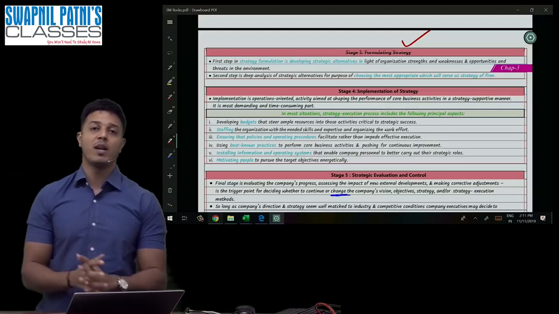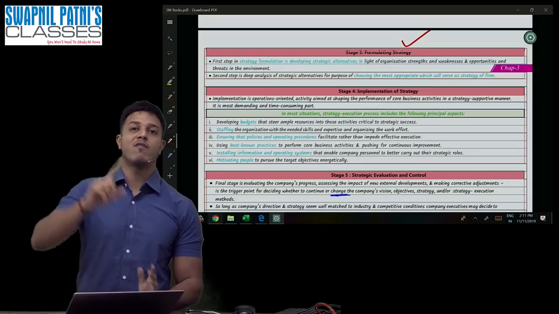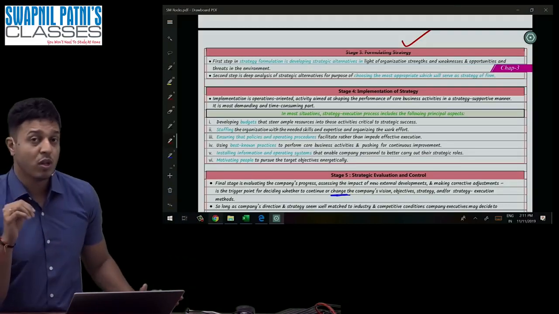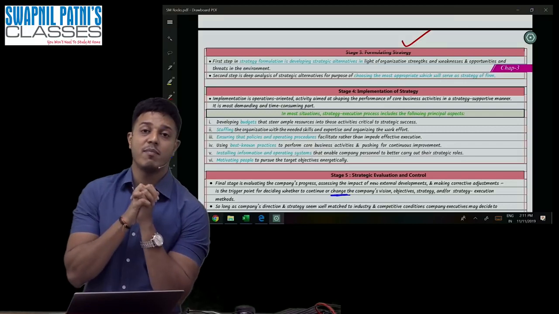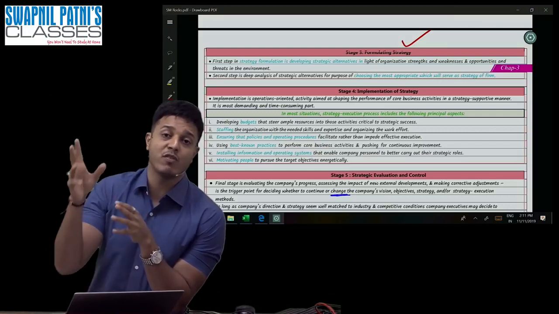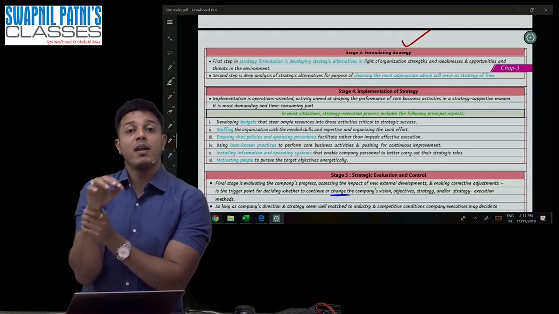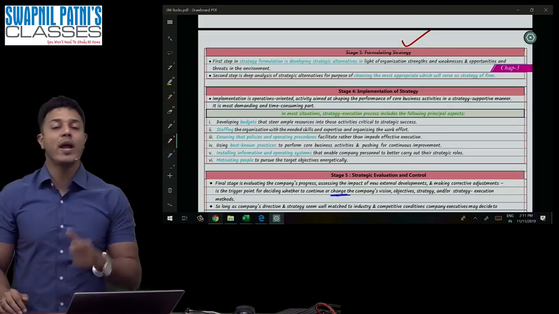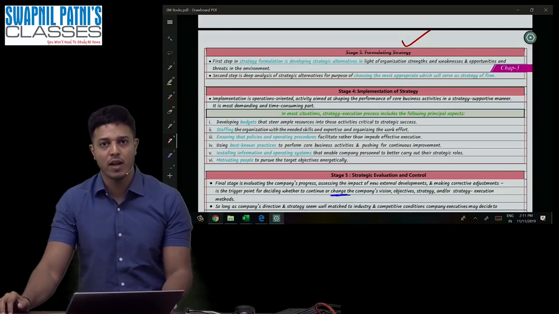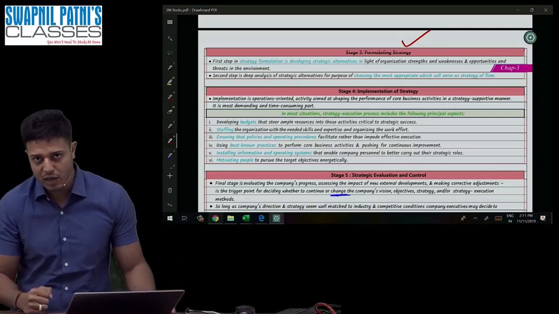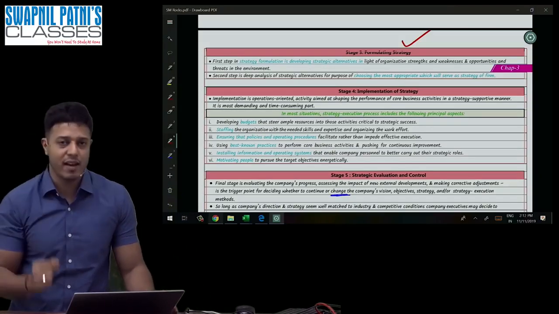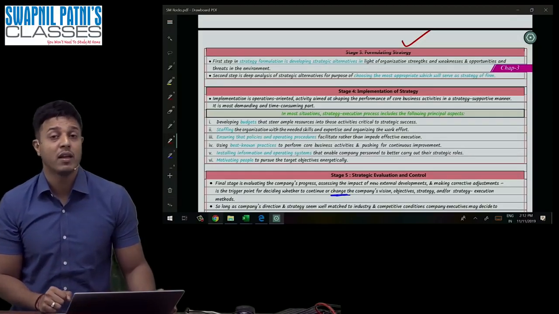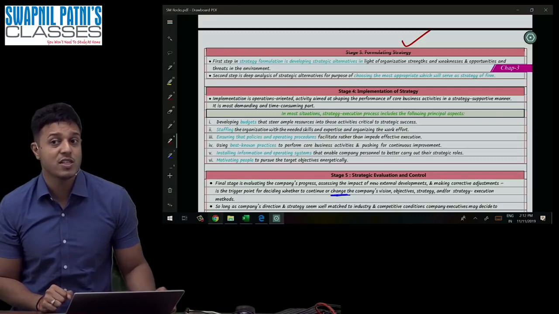So point number 1, guys, vision: where you want to be. Sun Pharma wanted to be on number 1. Point number 2, where you are: it was on number 2. Then you make strategies. The strategy they made was the acquisition of Ranbaxy. Point number 4, they acquired Ranbaxy. In point number 5, Sun Pharma checks whether they actually achieved rank number 1, and in the real life scenario they achieved rank number 1. This is how it was a successful strategy. They were not required to make any changes in the strategy.